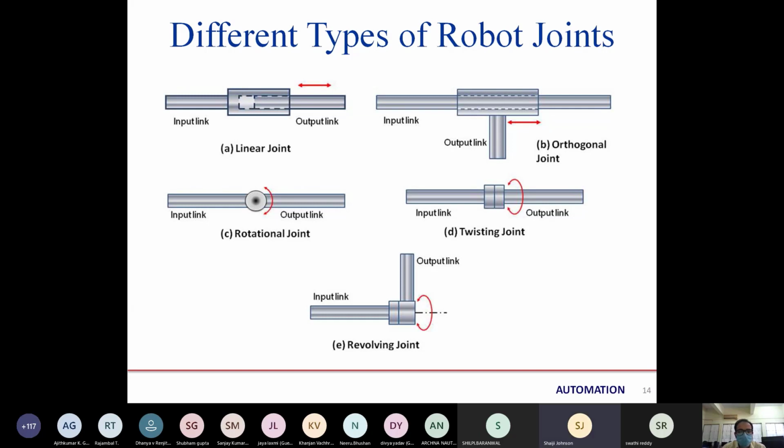Excuse me, sir. If you show these joint movements practically, then it will be better to get a good concept of the movement of the joints. You will show the joint movements in a practical session, how they will move? Yes, sir. Then the concept will be clear, what is rotational, revolving and all. Yes, sir. Thank you, sir.